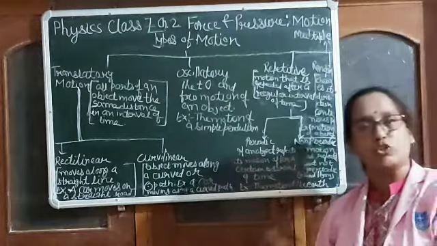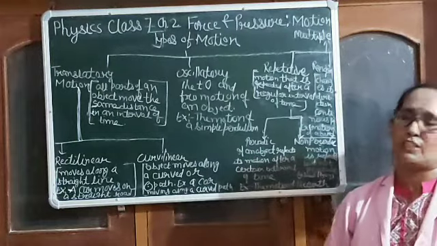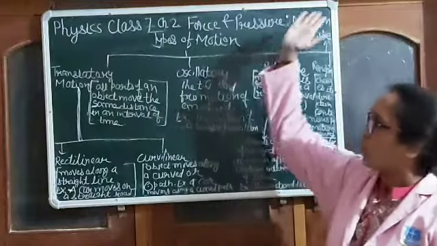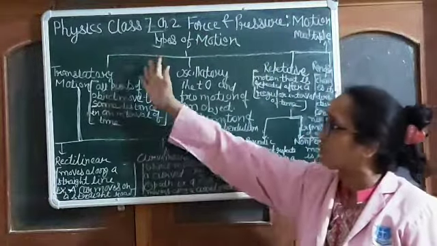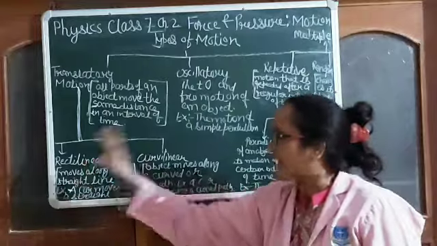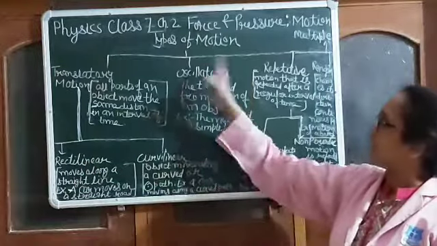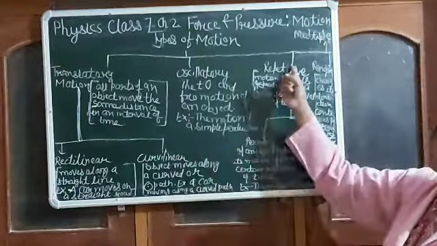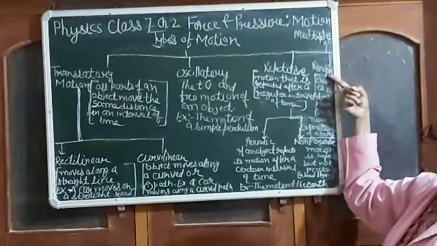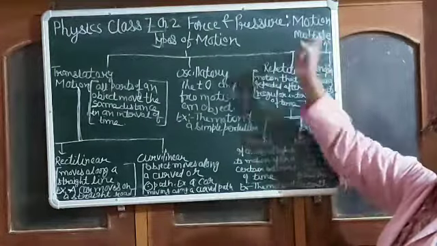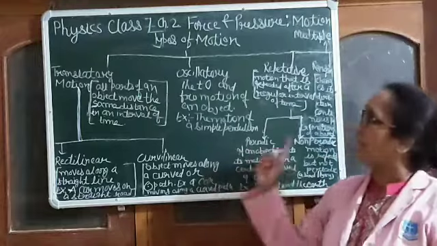Rest and motion are relative to each other. Now, the types of motion: translatory motion, which is of two types, rectilinear and curvilinear; second is oscillatory motion; third is repetitive motion; fourth is random motion; and fifth is multiple motion. So these are the types of motion.